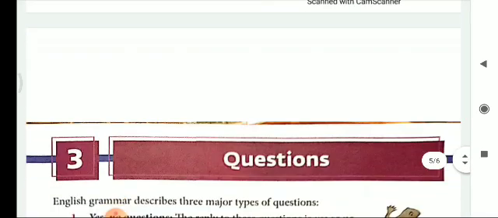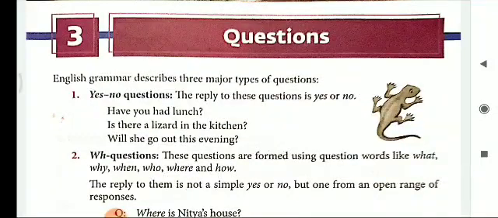The next chapter for the revision is unit number 3, that is questions. What are questions? When we ask something in order to get information or an answer, in written form or spoken, it is considered a question. Let's see the three major types of questions: yes or no questions, WH questions, and alternative questions. The first one is yes or no questions. The reply to these questions is always yes or no. There can be only two possible answers, either yes or no. Such types of questions are yes or no questions.